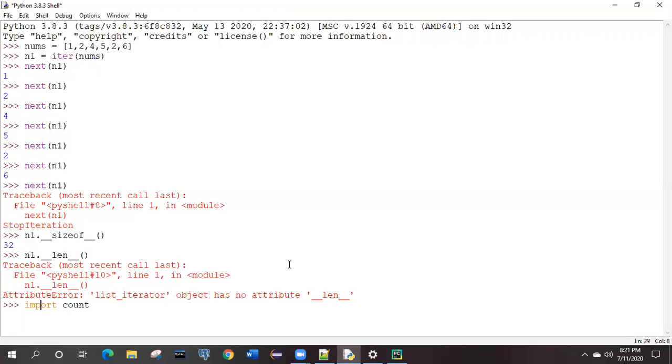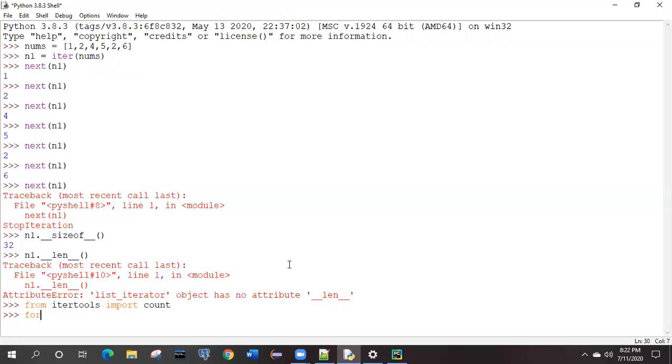Now again the question will come, from where you are importing that count, that you need to specify, right? So you need to specify the name of the module where it is available. So it is available in itertools, right? From itertools you imported count. No issue, because count is already present in itertools, and for itertools you don't have to install anything because it is a predefined module inside Python itself. Correct? So how can we demonstrate the working of this count?